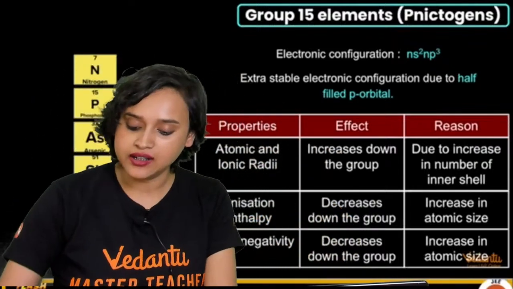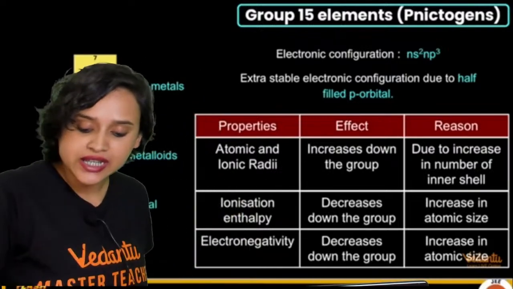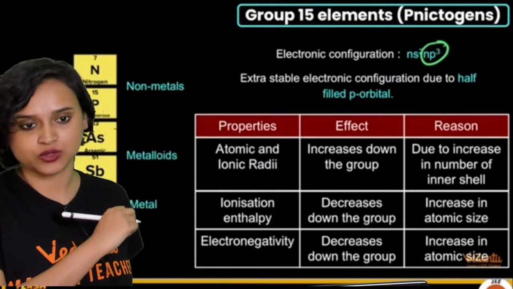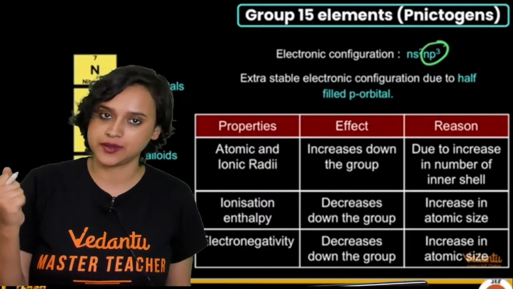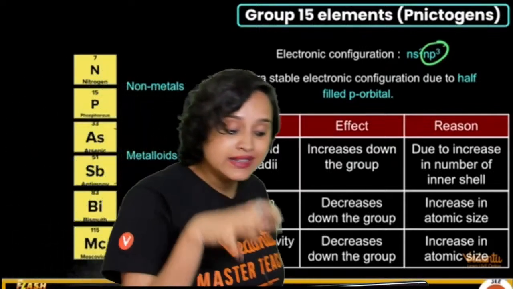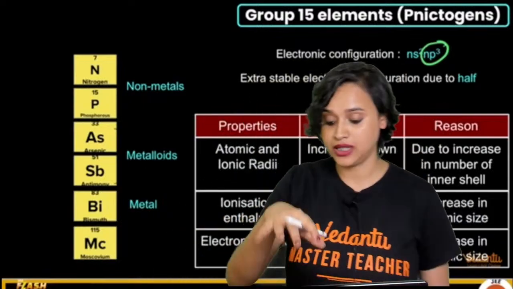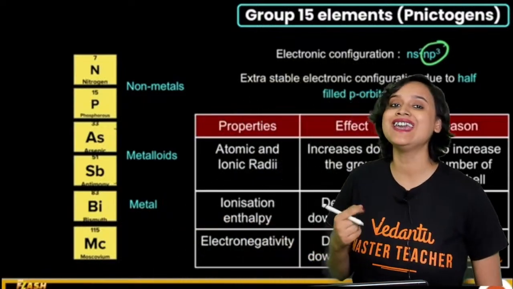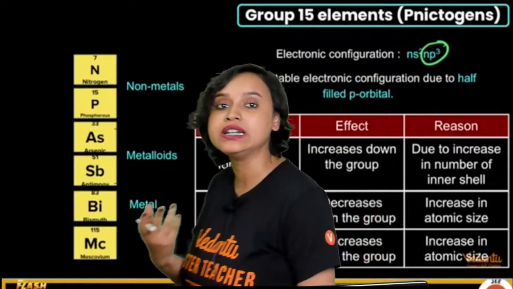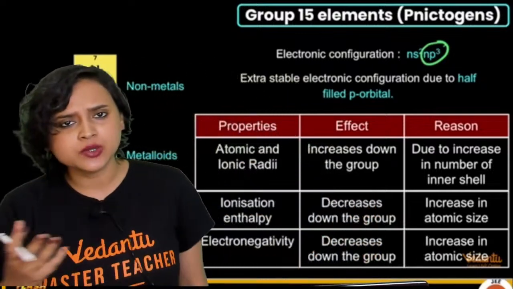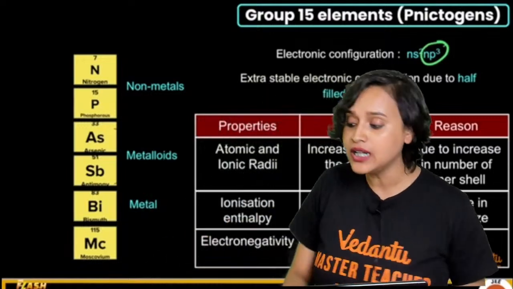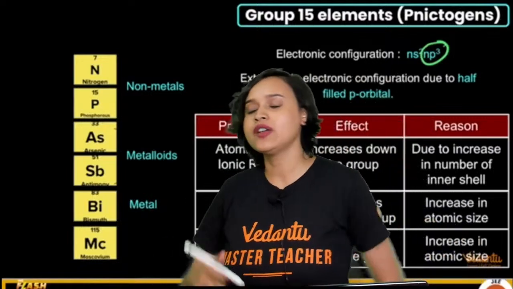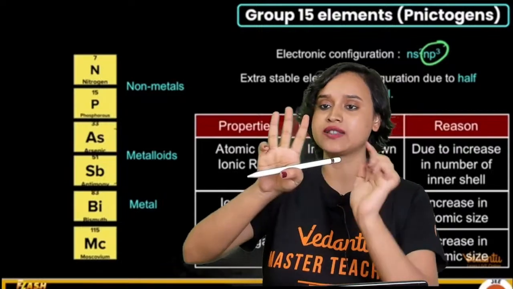Anyway, so we see here NP3, my dear students. np3 means that the p orbitals are half filled. And that is why in the nitrogen family, we get to see an extra form of stability. Do you know why this extra stability arises? It arises because when you have these half filled orbitals, do you know what happens?